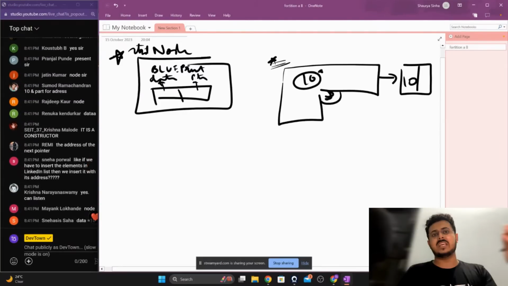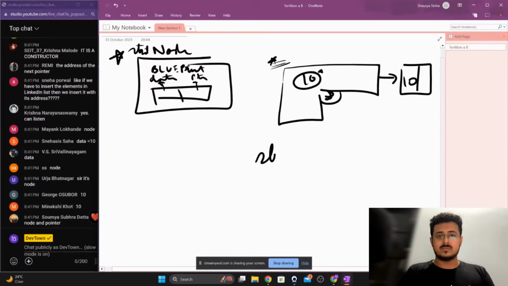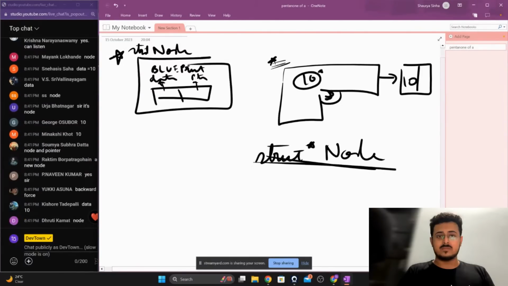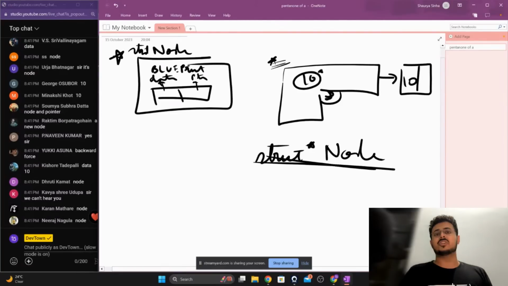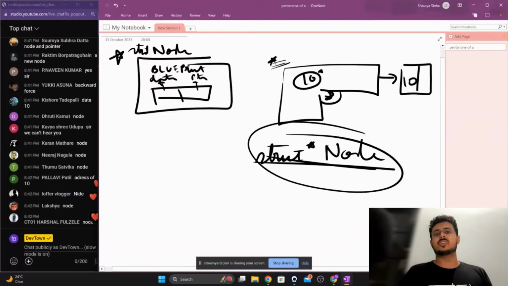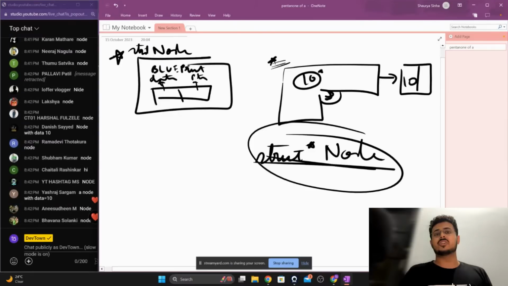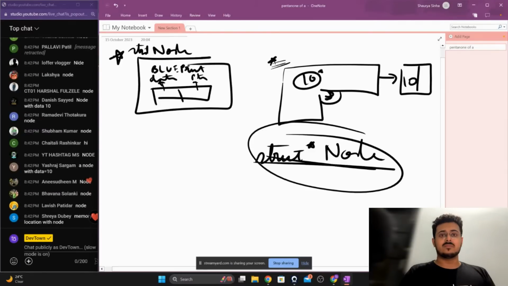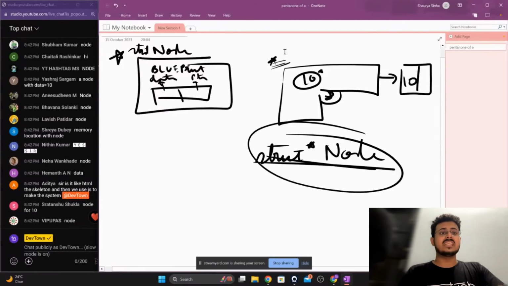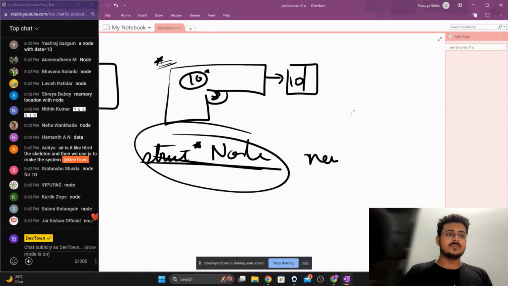It is giving back a particular node. It is giving back a structure called node. Struct star node. This is what is being returned from the function, this is what is being given out of the gun itself. Now, what is the name of this function? What is the name of this gun? The name of this gun is new node.